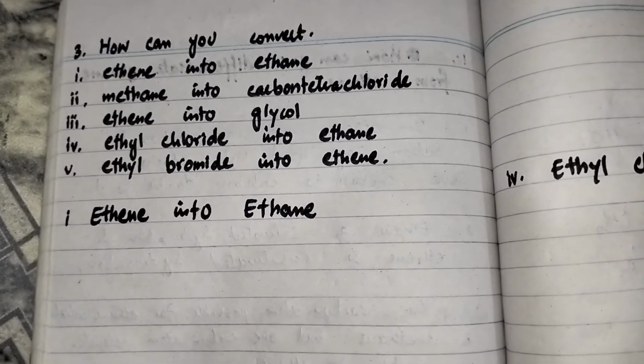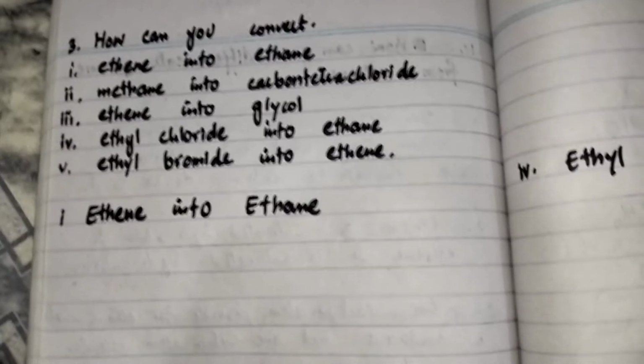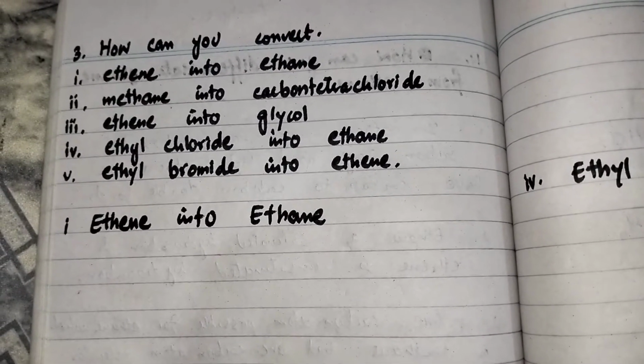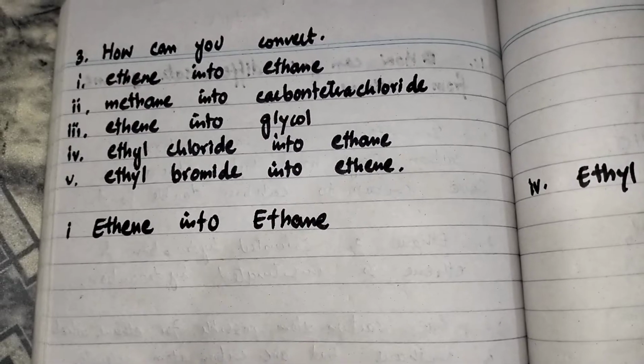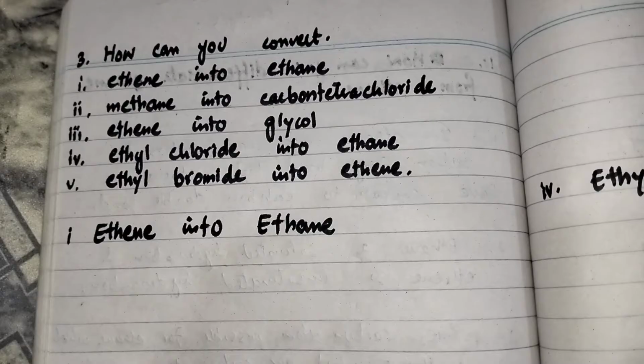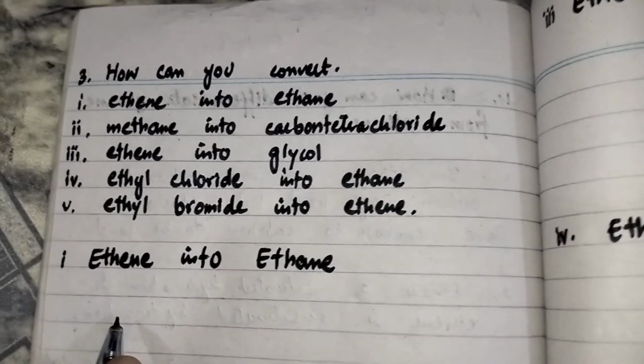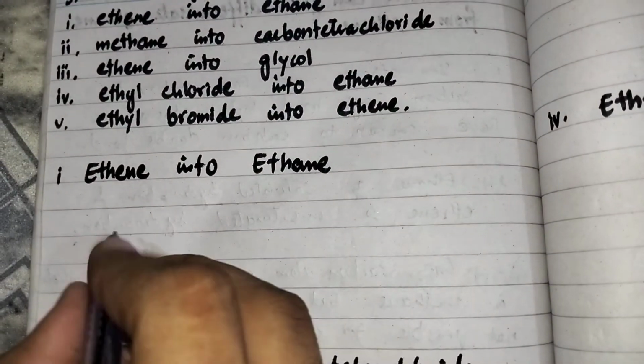Bismillahirrahmanirrahim. Question number 3 of review exercise, chapter number 12. Question number 3 is, how can you convert, the first is ethene into ethane. So we have to convert ethene into ethane.